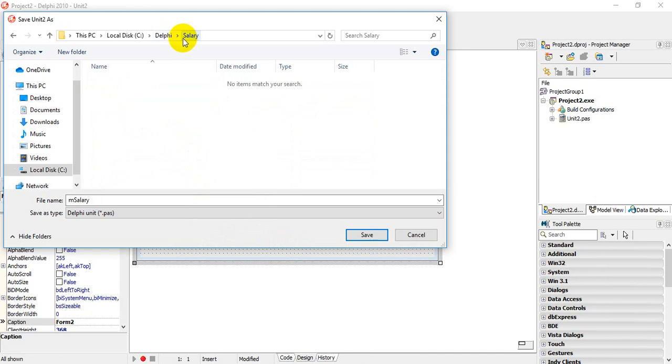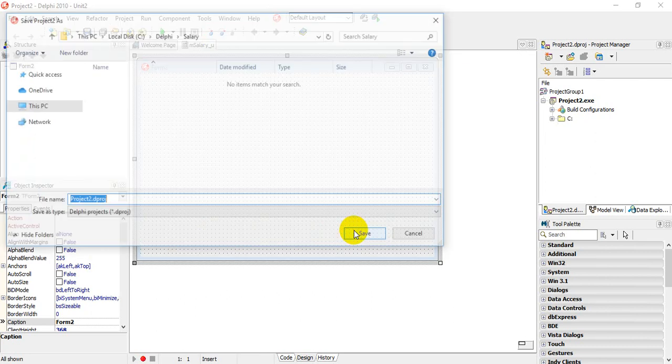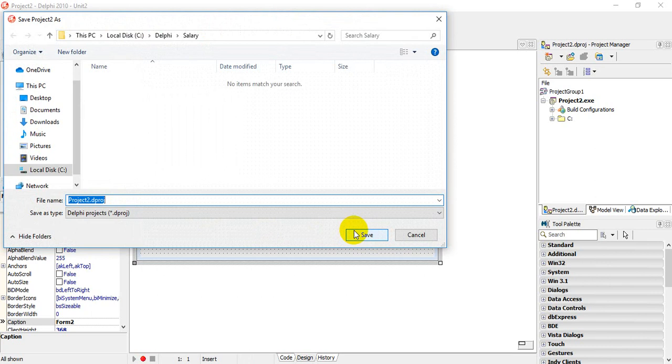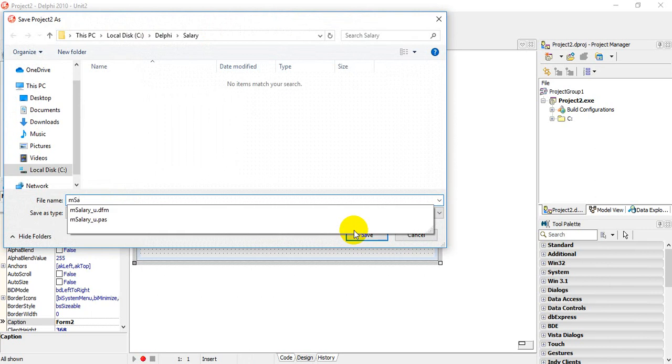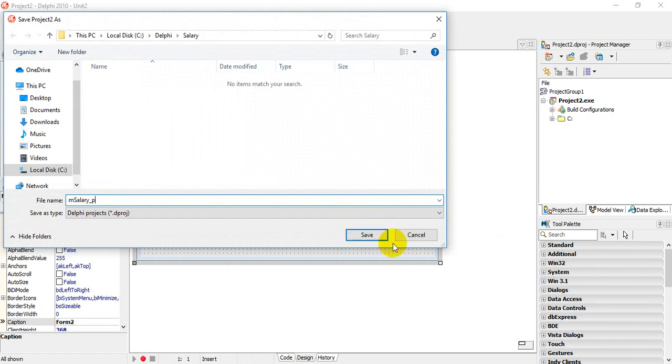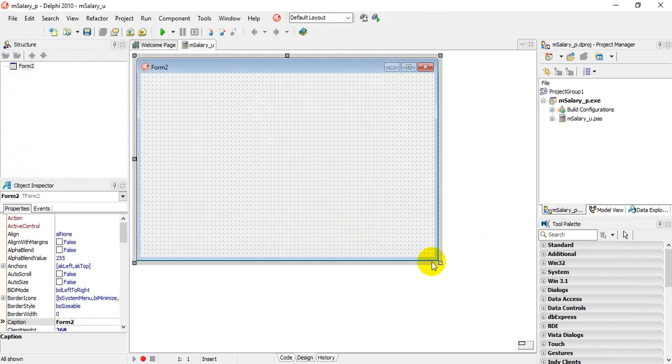Opening Salary, as you can see, we're going to go back to the file name mSalary_U for units, as we have that, matching that. Save. Then we're going to save the project mSalary_P for project. Alright, we finished save this.